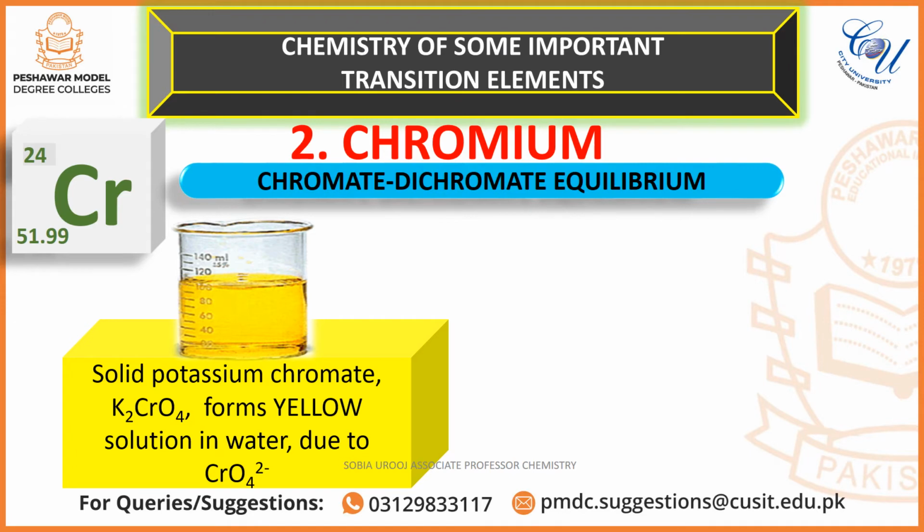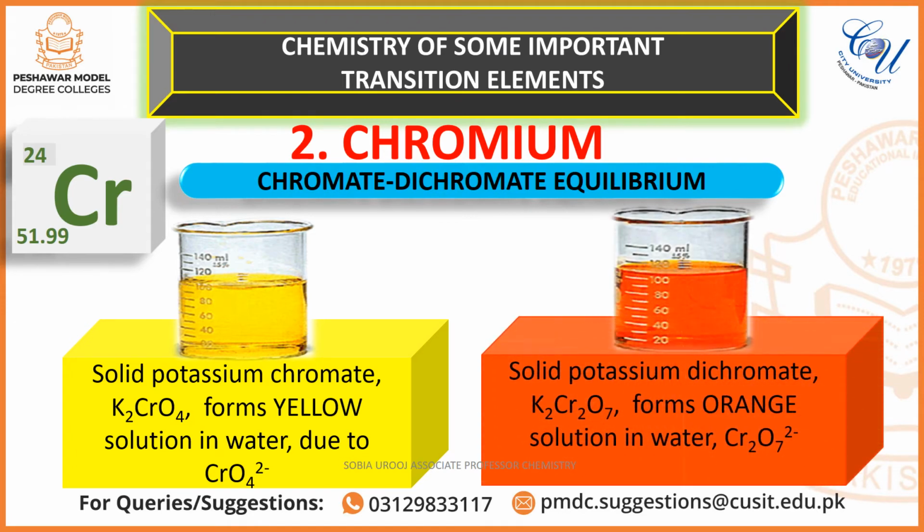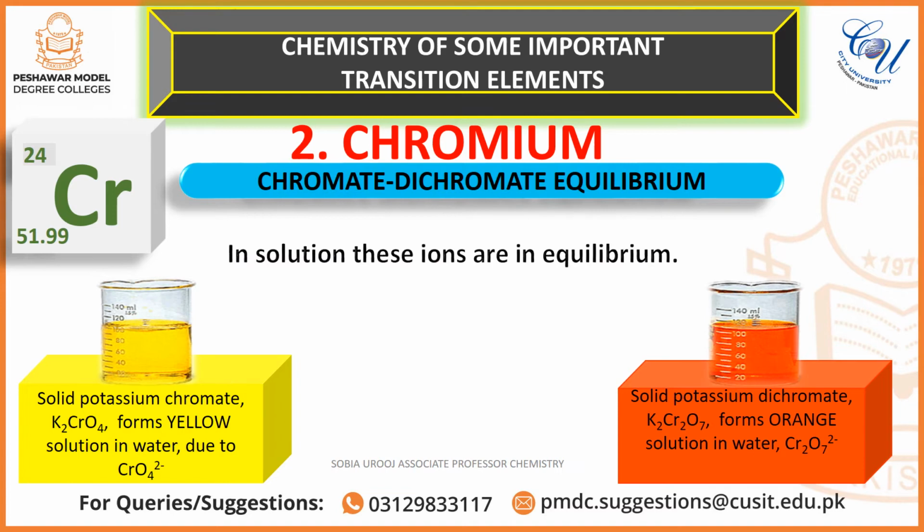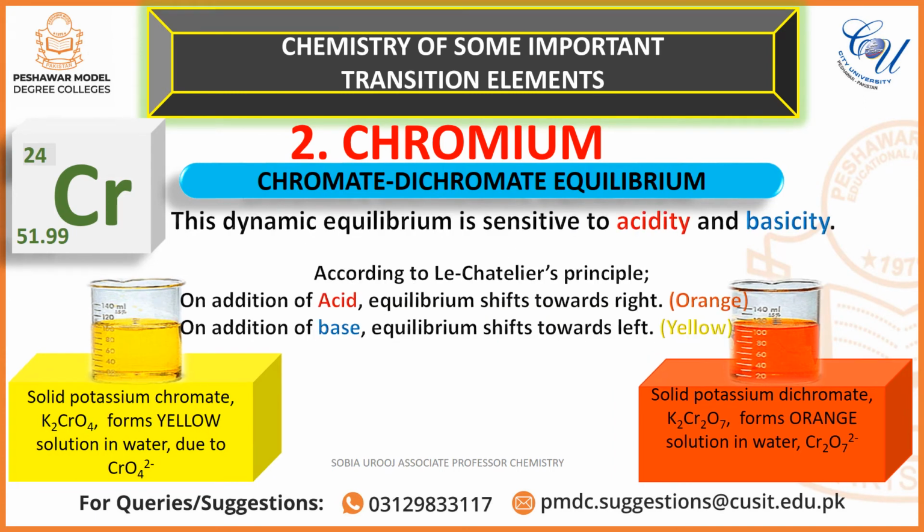The color is due to chromate ions. Solid potassium dichromate forms orange color in water. The color is due to dichromate ions. In solution, these ions are in equilibrium as is shown by this equation. This dynamic equilibrium is sensitive to acidity and basicity.